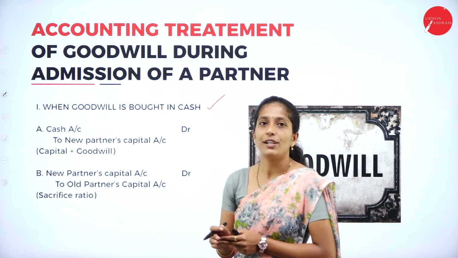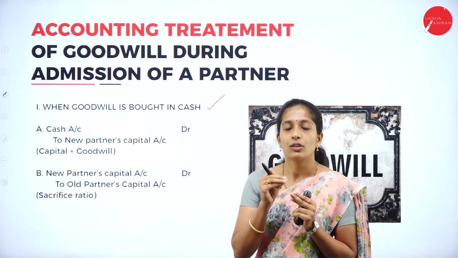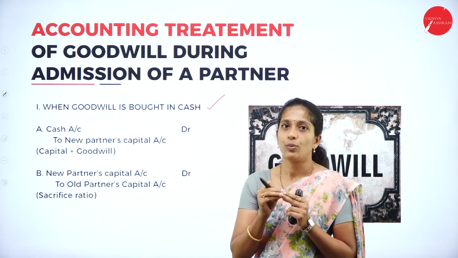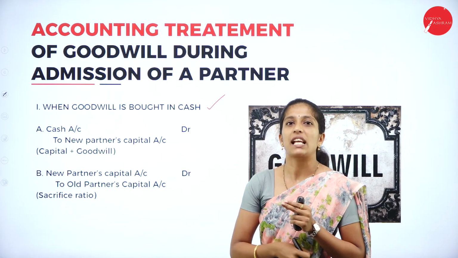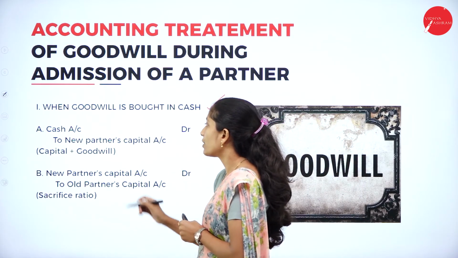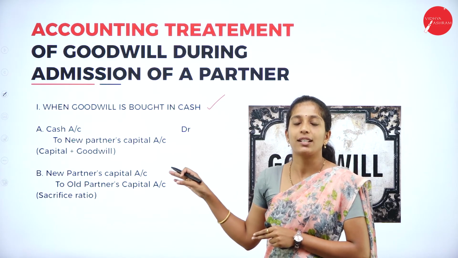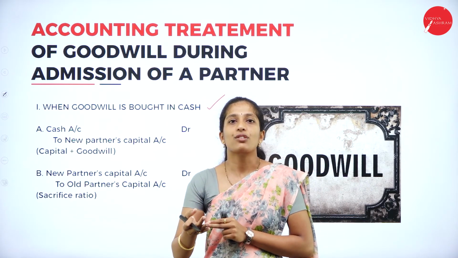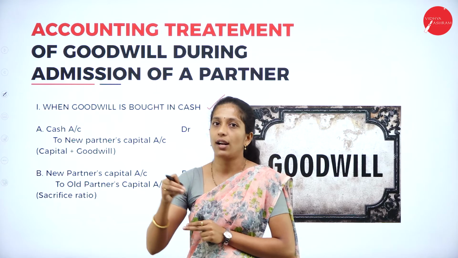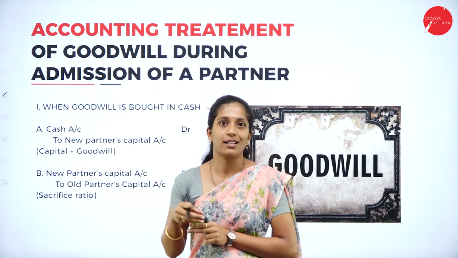First, what will you do? You will add that goodwill to the cash. Why? The cash of the organization increases, right? So, cash account debited to new partner's capital account. This is just journal entries; when we solve the problem, you can clearly understand how we treat this goodwill.